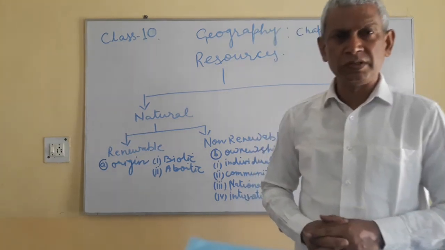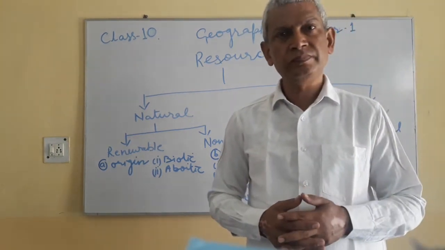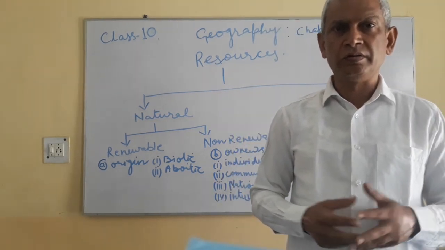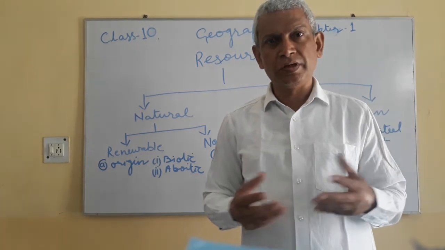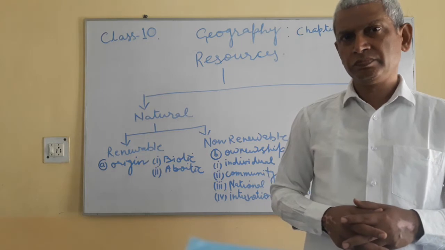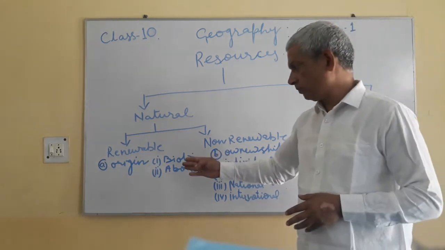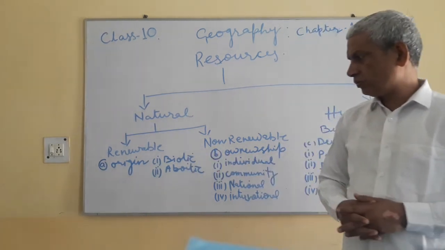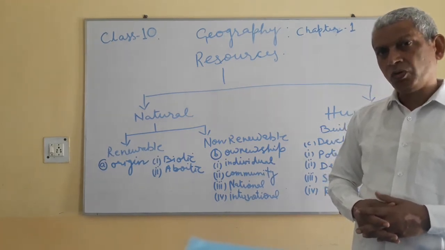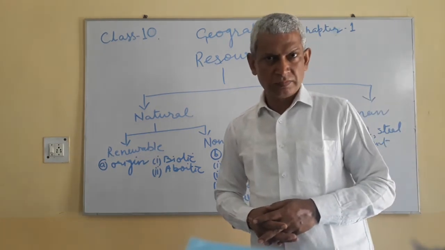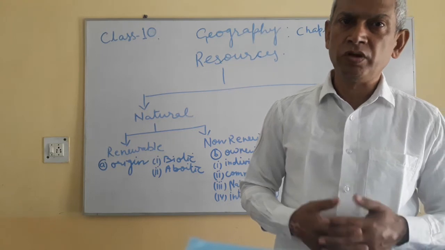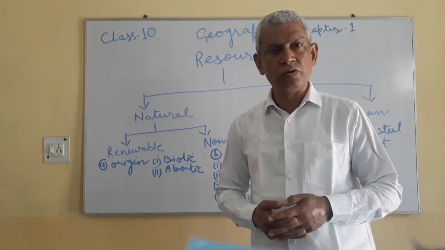Simply you say biotic means the living material, living things including human beings, animals, forest, the biotic resources. And then we can classify them into the abiotic resources, non-living things like rocks, like minerals. So we term them as abiotic resources, non-living resources.